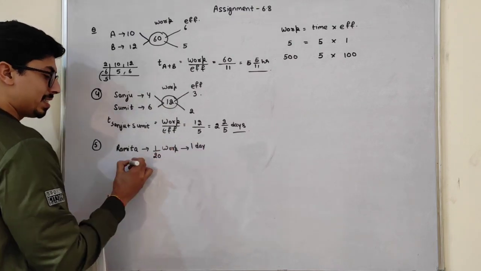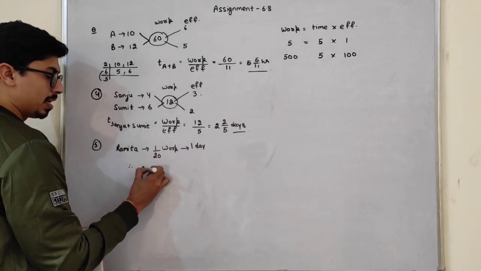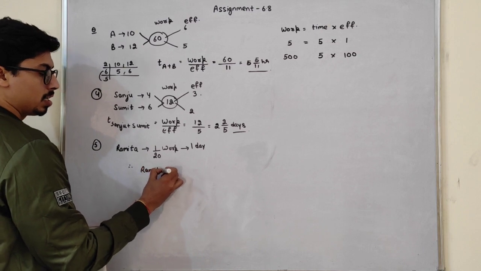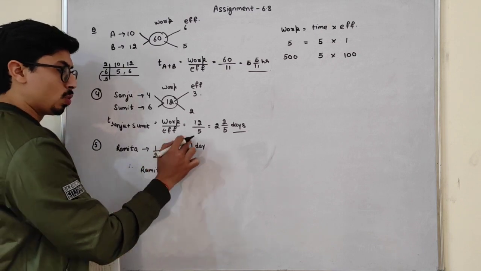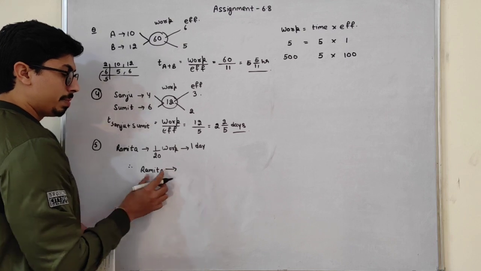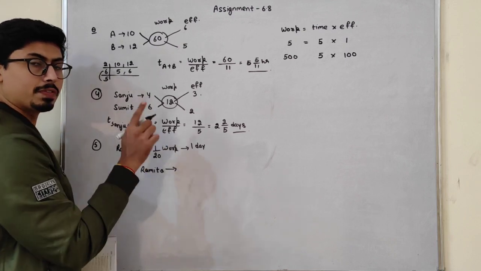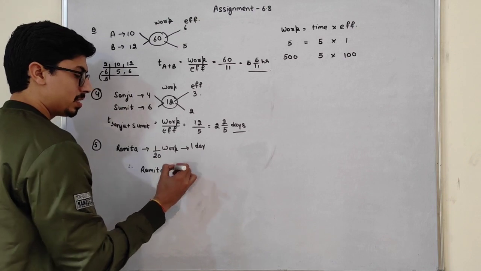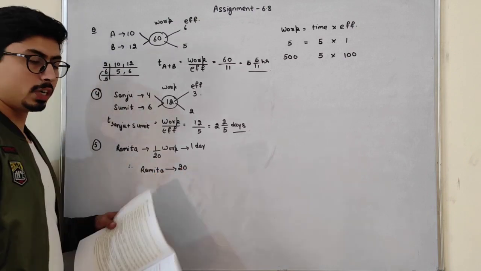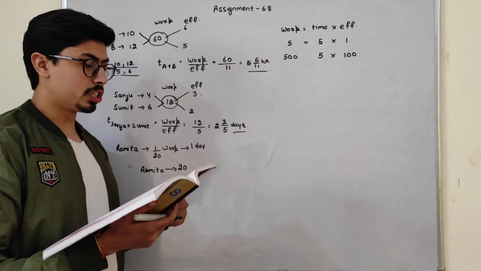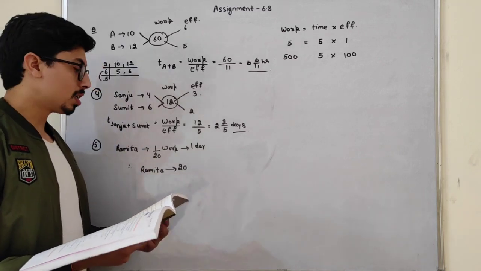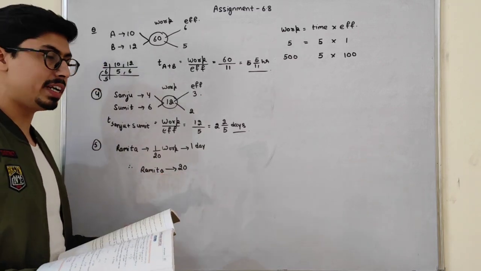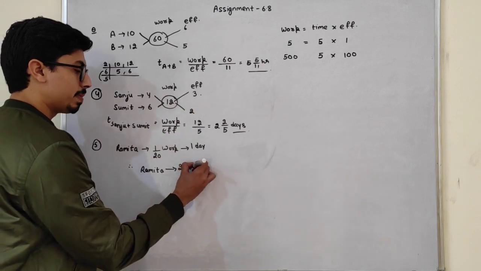So students, can I say that this 20 is in division and it goes to multiplication? Ramita can complete one complete work in how many days? 20 days. So Ramita can complete the work in 20 days. How long will she take to complete the whole work? That is 20 days. This is one answer.